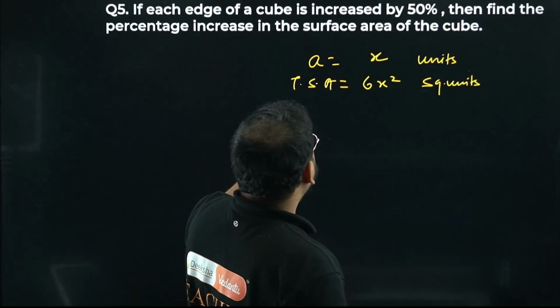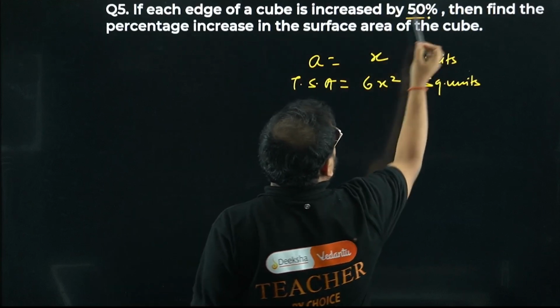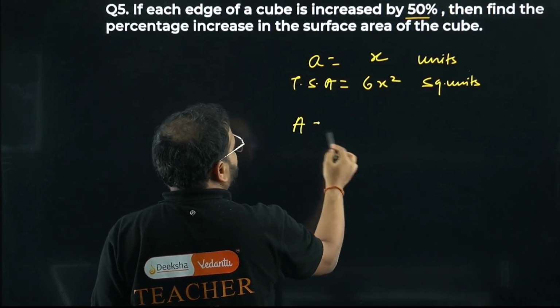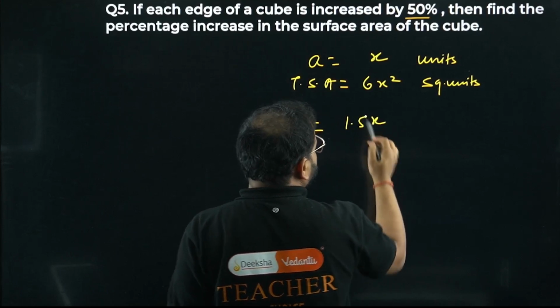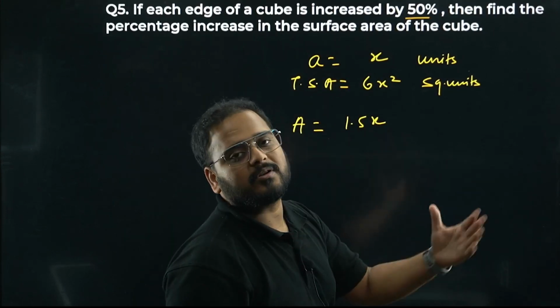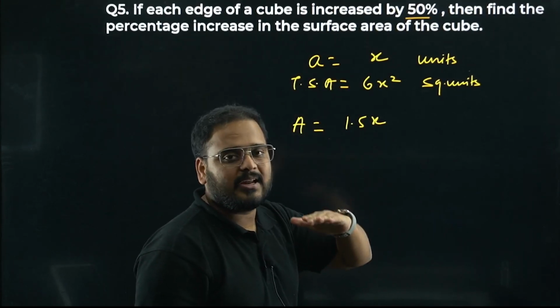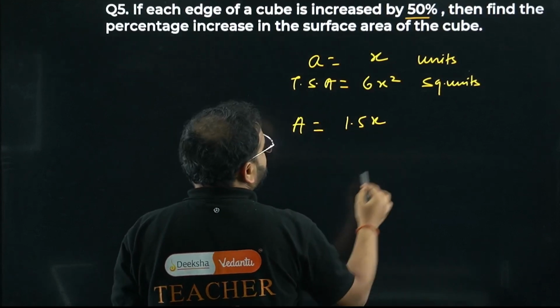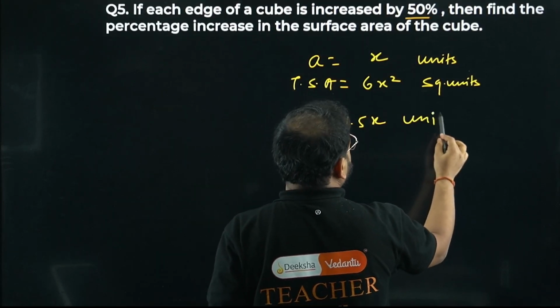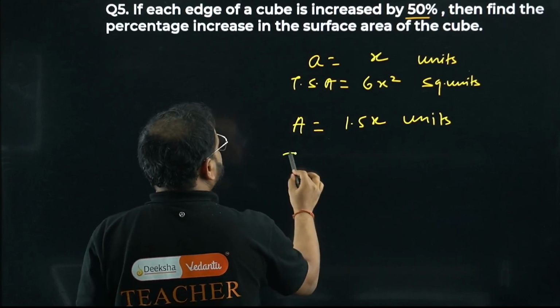Okay, so the edge is increased by 50%. What happens then? The new edge is actually 1.5x. Increase by 50% of what? Whatever it was, let's say it was 10 in the beginning, it'll become 15. So that's why 1.5x, again in units. Now find the total surface area in this particular case.